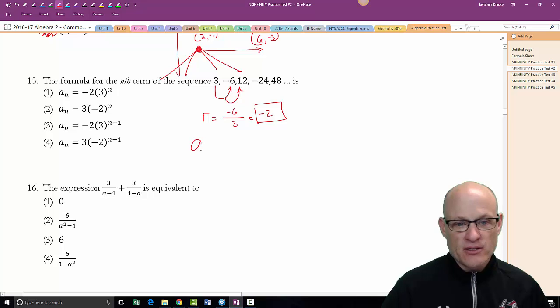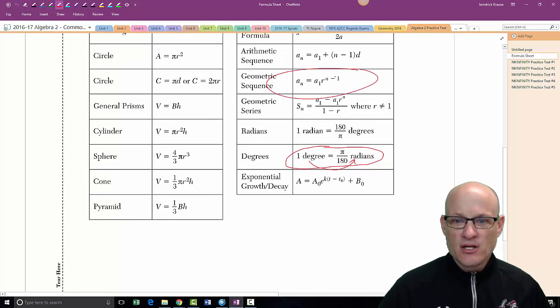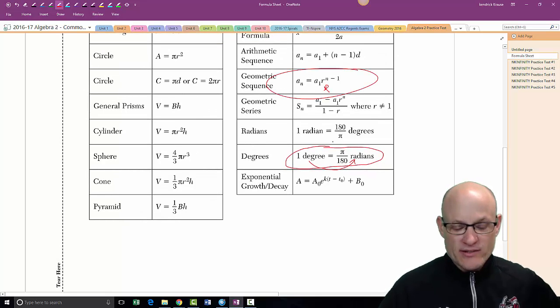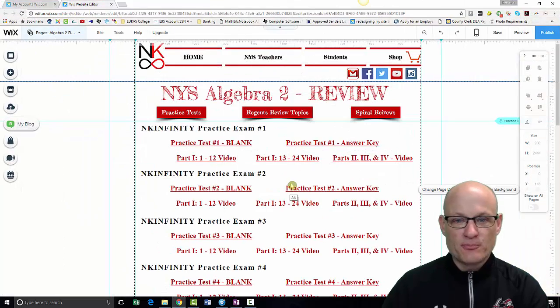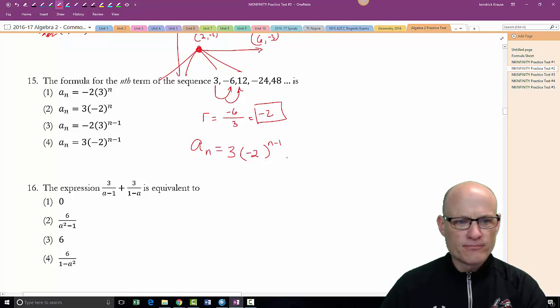And if you remember the formula, it's a sub n. Let's see, I think that's on the formula sheet. Geometric sequence. Yeah, there it is right there. There's my common ratio. So once I have that, it's a relatively simple problem. We just take the first term, which is 3. We take our common ratio, in this case, which is -2, and we raise it to the n minus 1. There it is, choice 4.